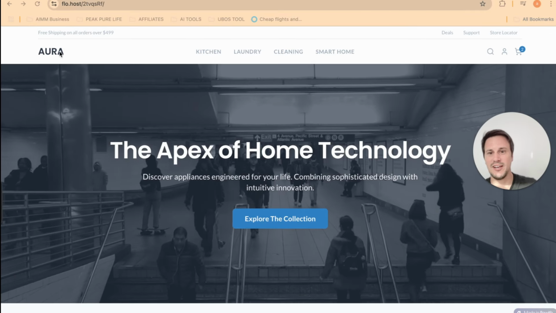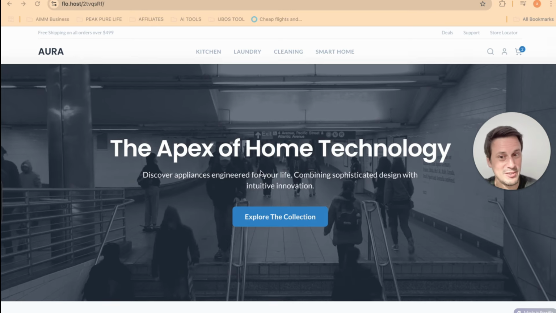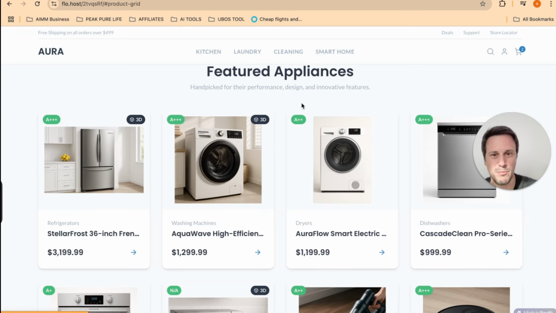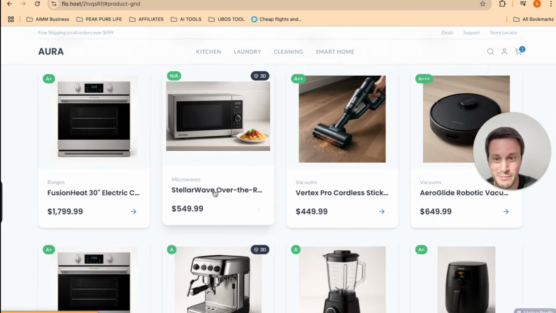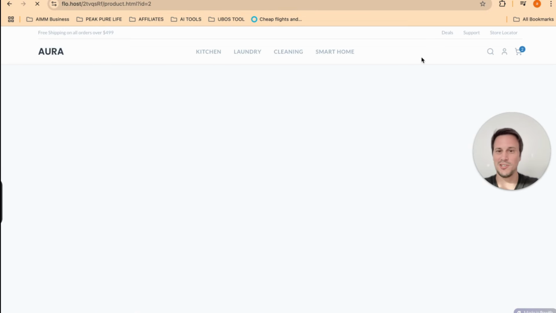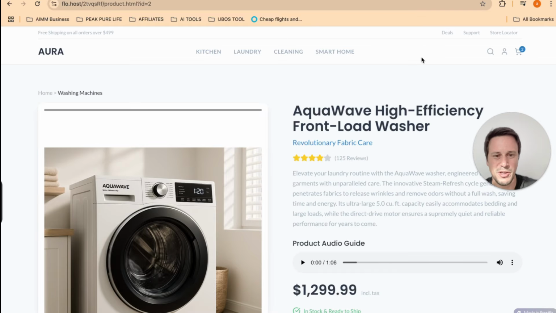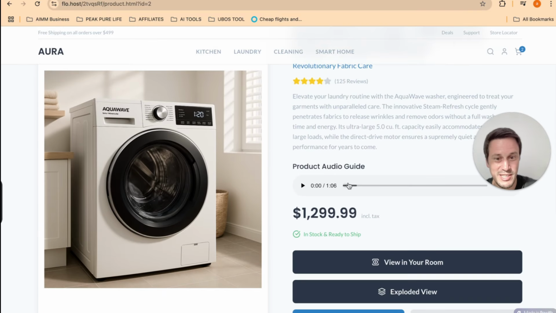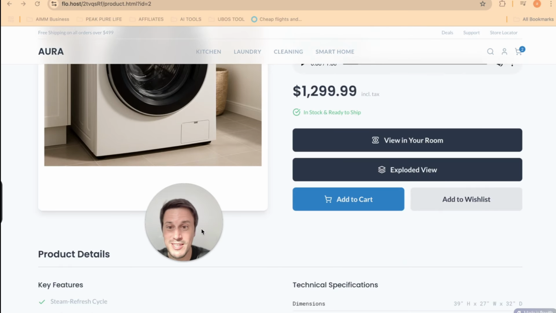So we've got here Aura, the apex of home technology. If you click on Explore Collection, it takes you through to the product page. So let's just have a look at this high efficiency dishwasher, as an example. We go over here, it's got a product page, it's got an audio guide. "Introducing the Stellar Frost French door refrigerator, where culinary preservation meets tranquil design." Wow. You can then view this in your room.